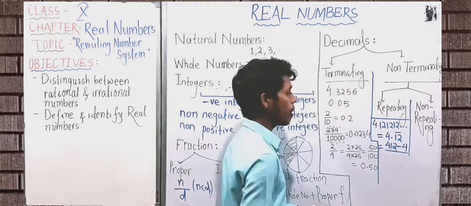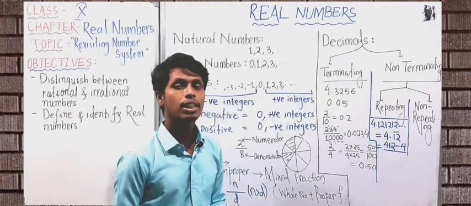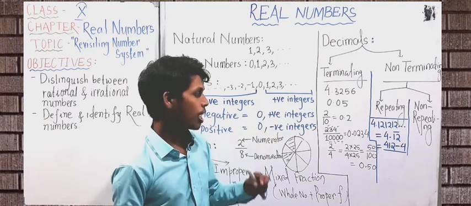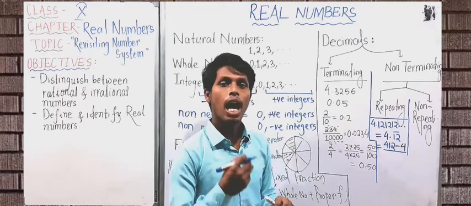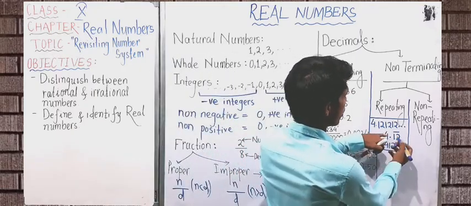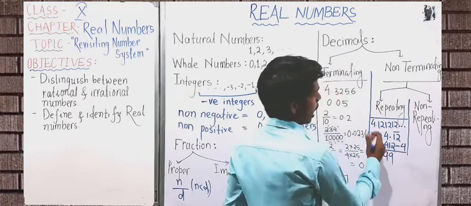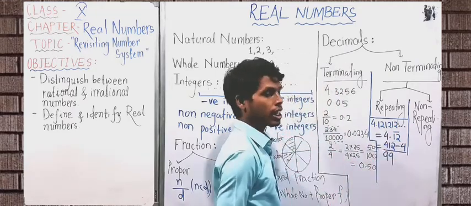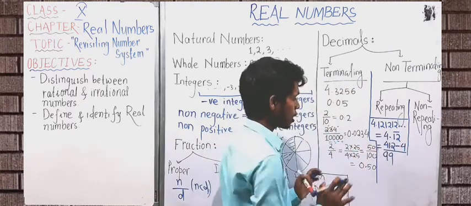Then in the denominator you have to write that number of 9s as there are digits that contain a bar, and that number of zeros as there are digits after the decimal point that contain no bar. So now here after the decimal point there are 2 digits which have a bar on them, so you have to write 2 9s. And after the decimal point there is no digit having no bar on it, so we will write no zeros here, and that is the answer, 99.